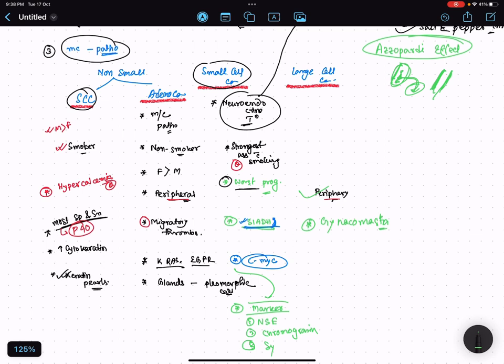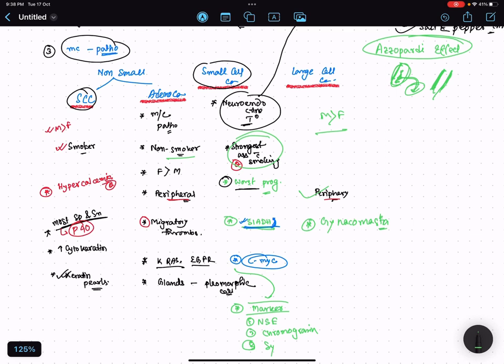It is also male more than female. It is also seen in smokers as well as non-smokers, but the strongest association is with small cell carcinoma. Remember, large cell carcinoma is a diagnosis of exclusion. Here you are not going to see these features.